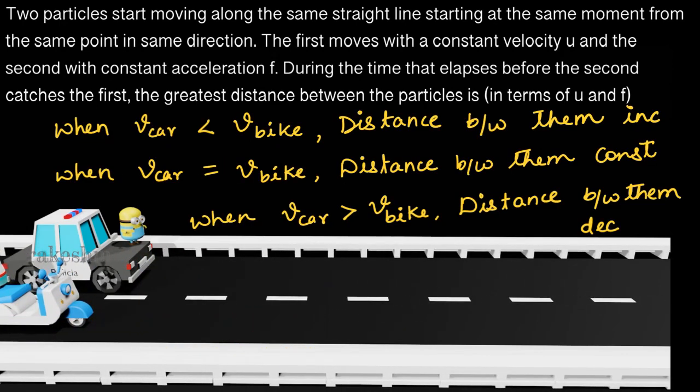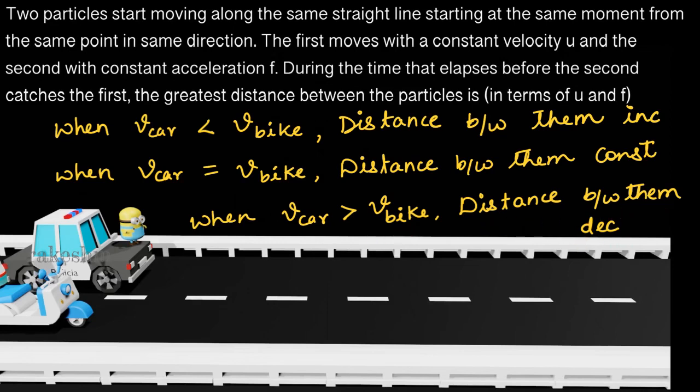So in this question, if the car is starting from rest and accelerating, its initial velocity is lesser than that of the bike, and as its speed goes on increasing, at a certain instant its speed becomes equal to that of the bike, and after that time the speed of the car is greater than the speed of the bike. When the speed of the car is less than the speed of the bike, the distance between them increases. We have seen that when the speed of the car equals the speed of the bike, the distance between them is constant, and when the speed of the car becomes greater than the bike, the distance between them starts